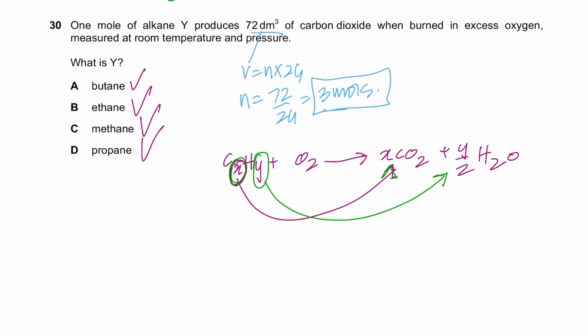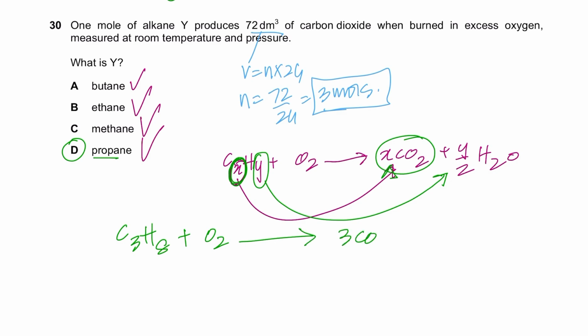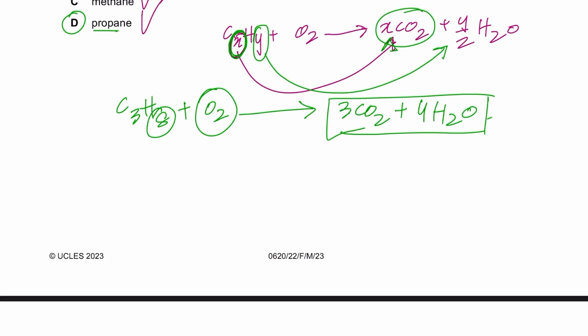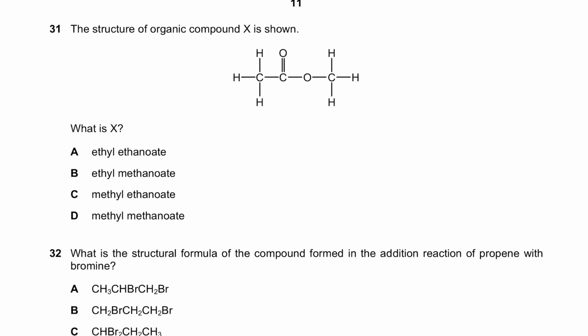If 3 moles of carbon dioxide are formed, that means this C should be 3, and which C is 3? Propane. Prop means 3 carbons. D is the right answer. If you don't trust me, check this out. C3H8 plus O2 gives you 3CO2 plus, this is 8, so this should be 4H2O. The hydrogens and carbons are balanced, and in the end you balance out the oxygens. I don't even care about the balancing of oxygen because it's irrelevant here.